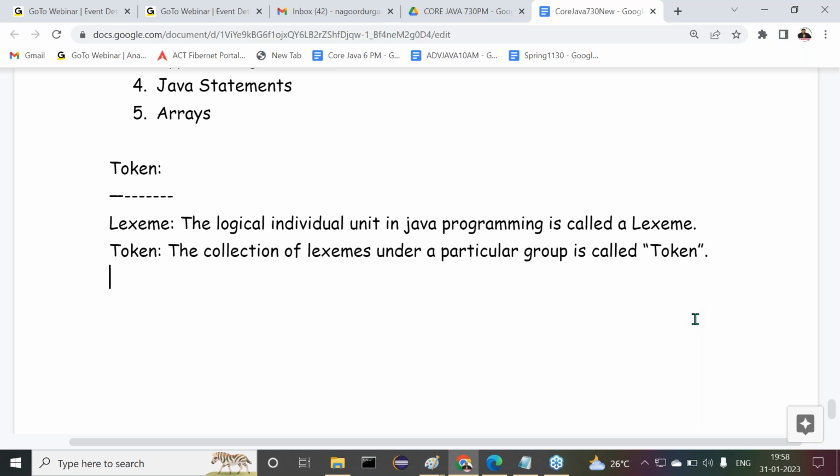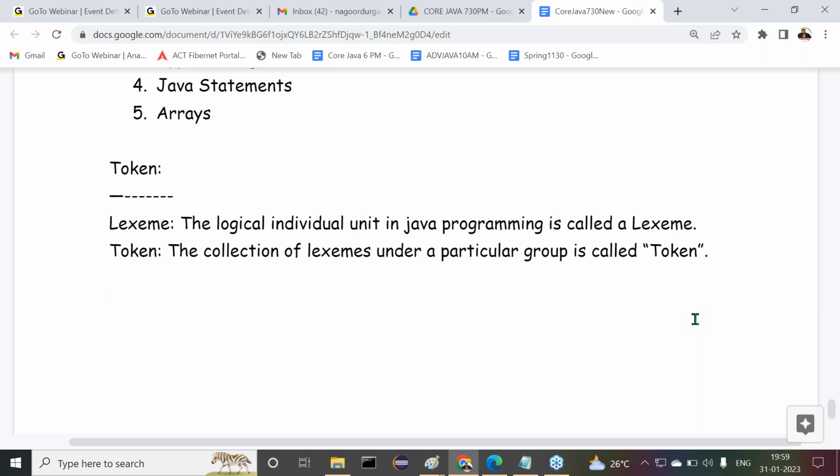Understand this clearly? The collection of lexemes under a particular group is called a token. Tell me, what is a lexeme now? The logical individual unit in a Java program is called a lexeme. But what is a token now? The collection of lexemes under a particular group is called a token. Clear or not? Okay, fine.